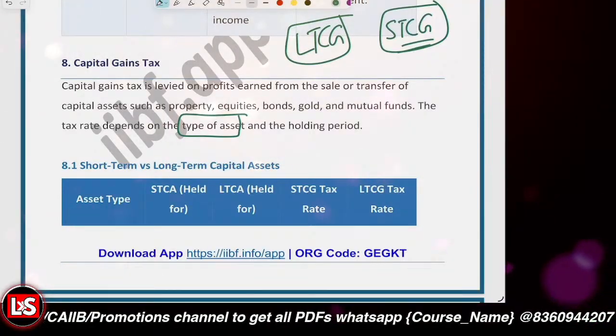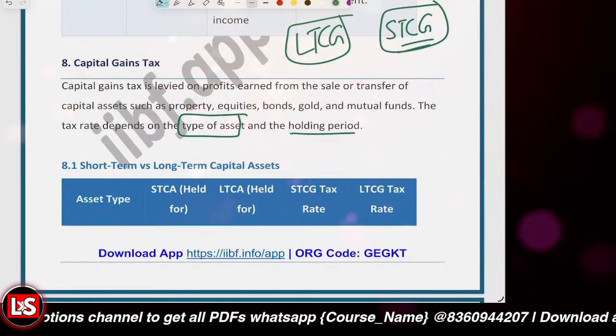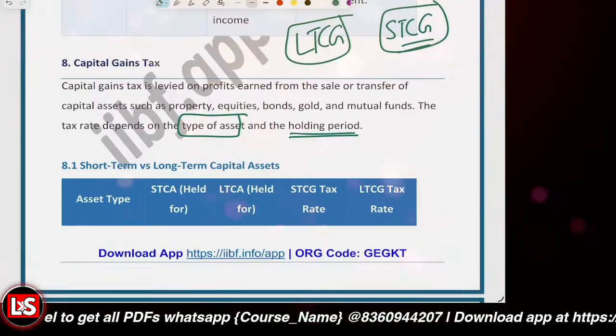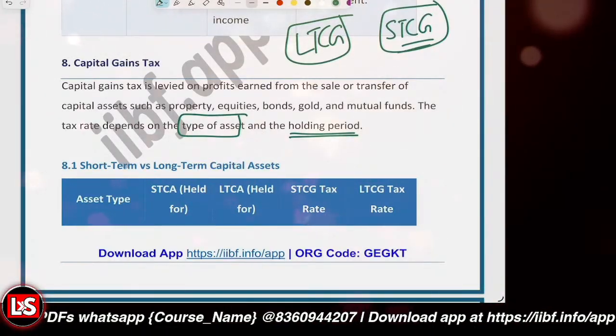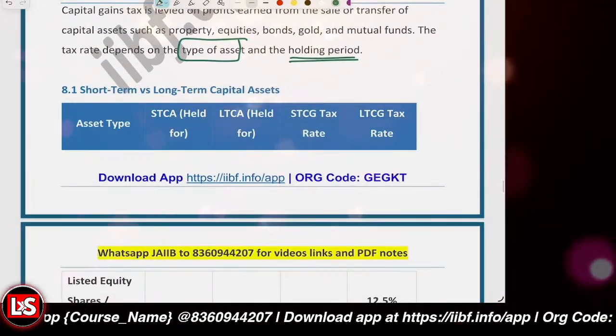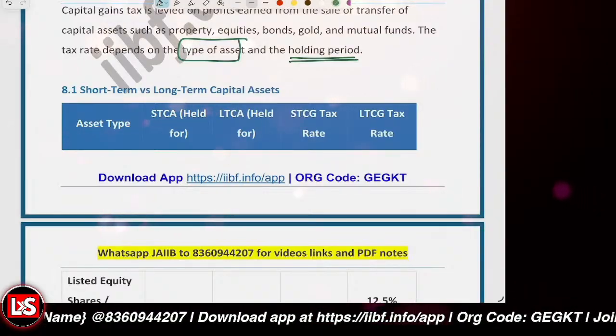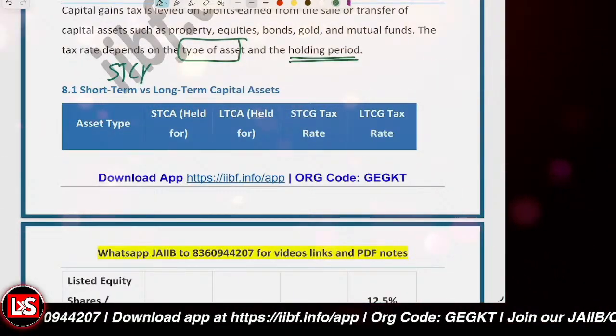It depends upon the holding period, and further it also depends whether the gain is long term or short term. So first, let's understand the short-term and the long-term capital assets, which we call STCA and